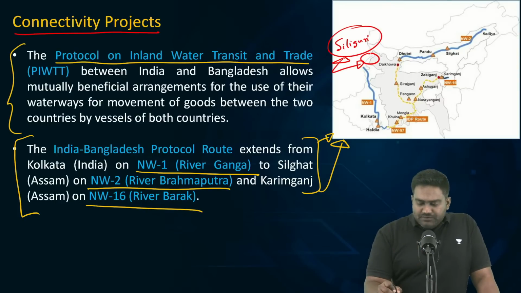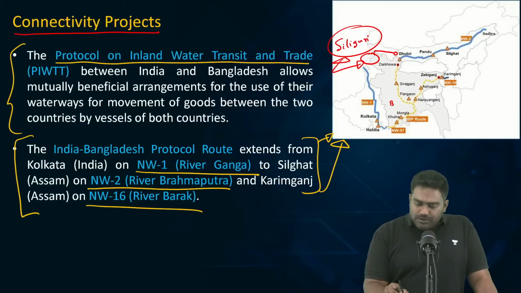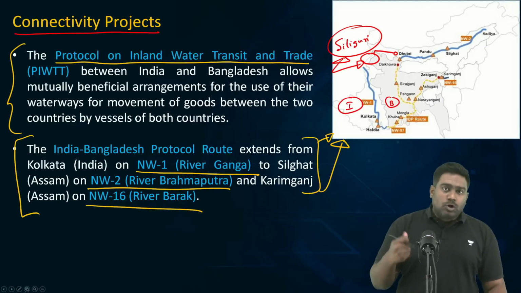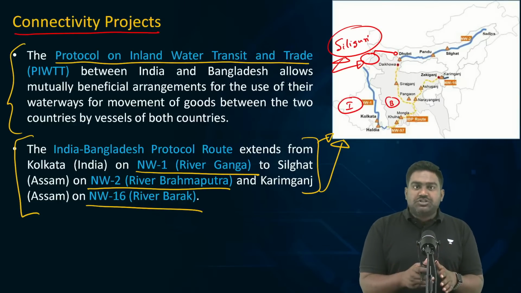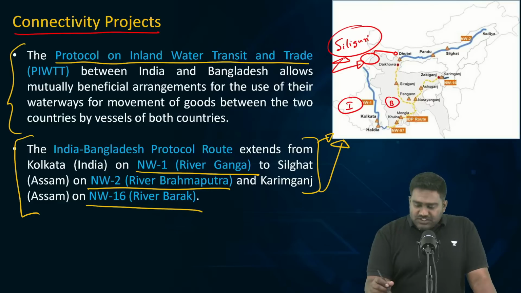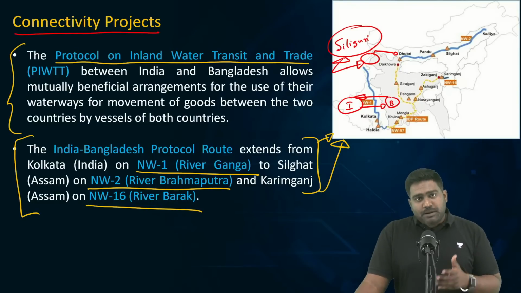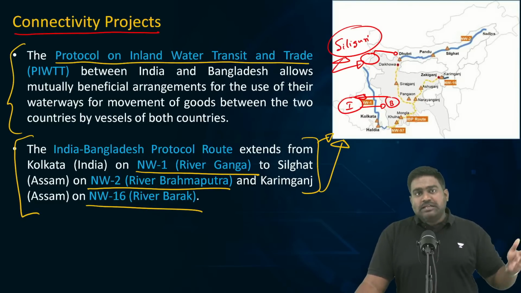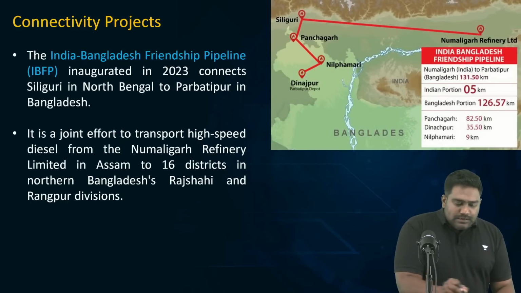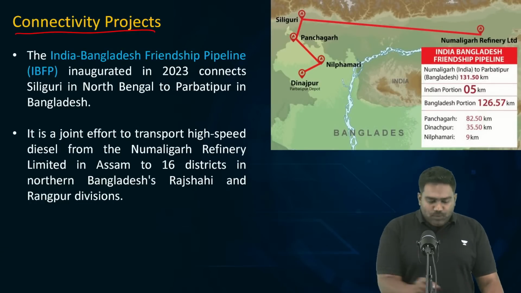Also, creating connectivity and transport projects via Siliguri is very challenging because of the difficult geography present over here. So we have relied on Bangladesh heavily to create an alternate access route to Northeast India through these cross border railway projects, inland navigation projects, and even by connecting our roads. That is why it is very important. Even Bangladesh has been dependent on these projects as it helps the Bangladeshi economy to increase its exports by bringing the goods to India and also re-exporting them to third countries. Now, recently, there was a major project which was inaugurated just in 2023.